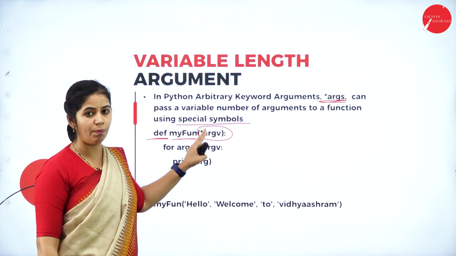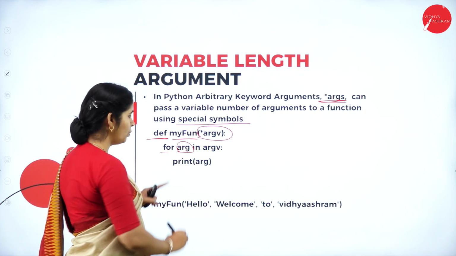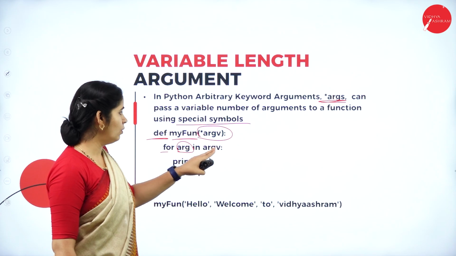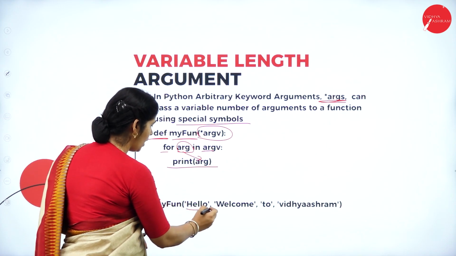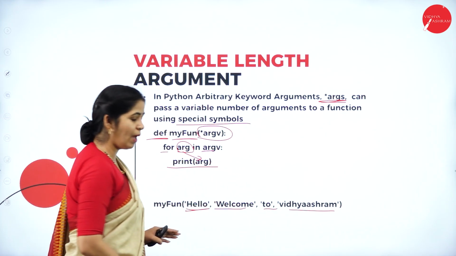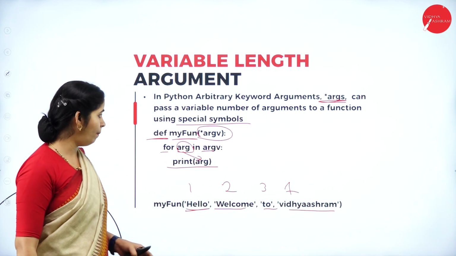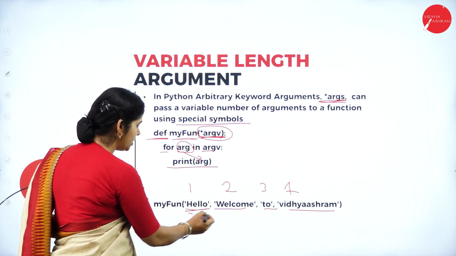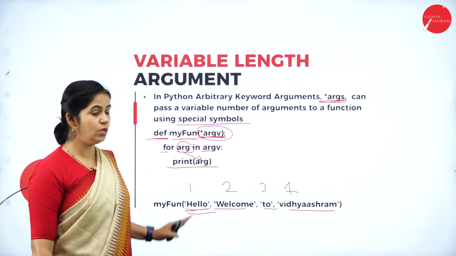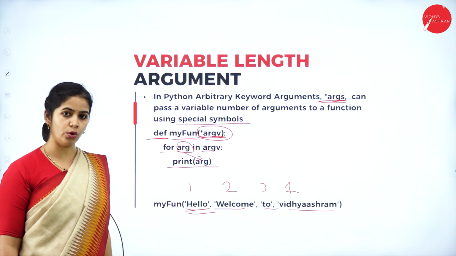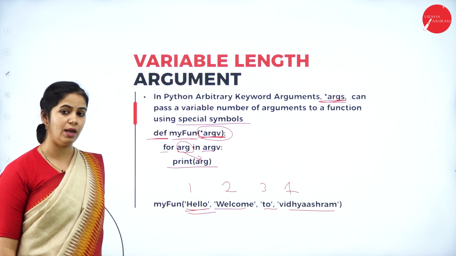We pass arg, the variable length argument. Arg is a variable in variable length arguments. Print arg means whatever value we pass, we can print directly. How many parameters are we passing? We are passing 1, 2, 3 and 4. It does not depend on the count. Here we have declared only one variable, but we are passing 4 values. We can pass variable length parameters with the help of a variable length argument. So this is all about variable length arguments.